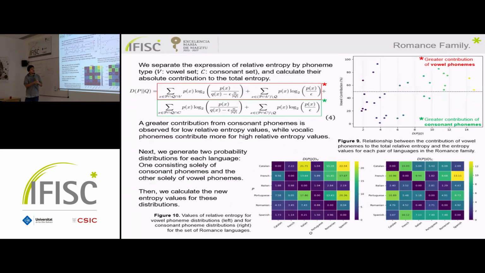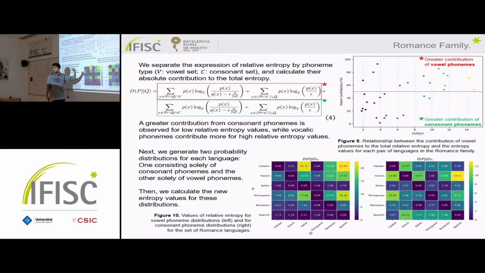What we do next is we separate the contribution of the relative entropy into vowel phonemes and consonant phonemes, and we compute the absolute value of the relative entropy. We plot the percentage of the contribution for the case of the vowel phonemes versus the values of relative entropy. The colors are according to the heat map. For values that are below 50%, that means that the contribution is greater for consonant phonemes.